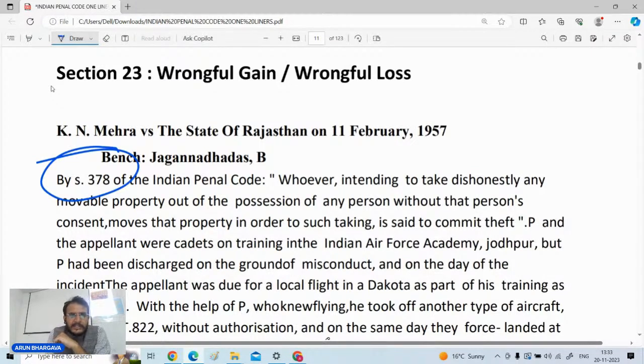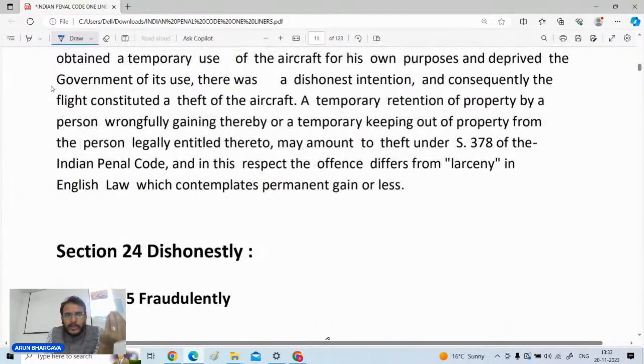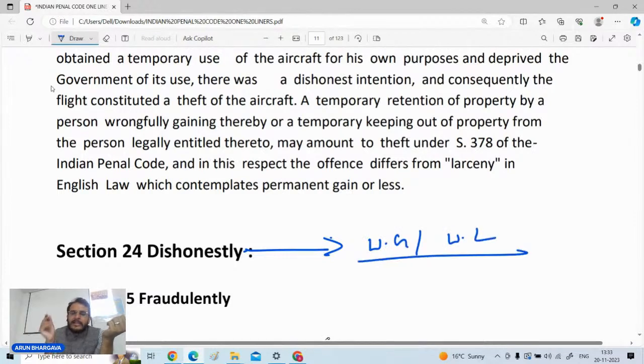For the offense of theft, that is section number 378, because theft means what? Whenever you have a dishonest intention of doing something. And dishonest intention means what? That whenever a person is getting any wrongful gain, or he is causing any wrongful loss to the other person. So wrongful gain and wrongful loss are the key factors to understand whether the thing is done dishonestly or not.